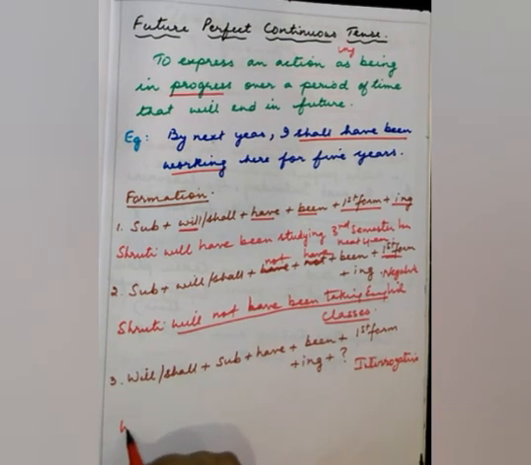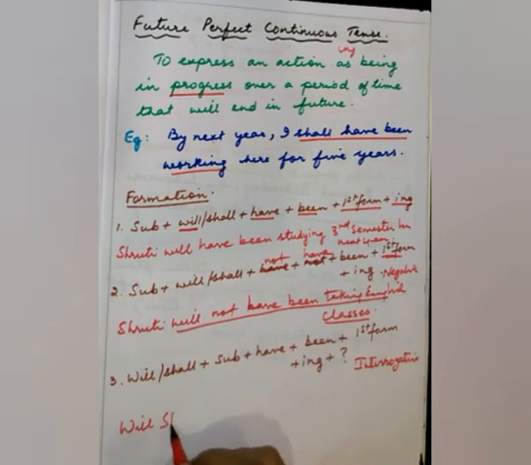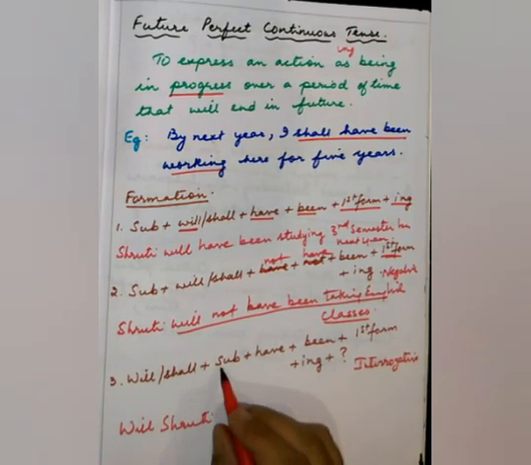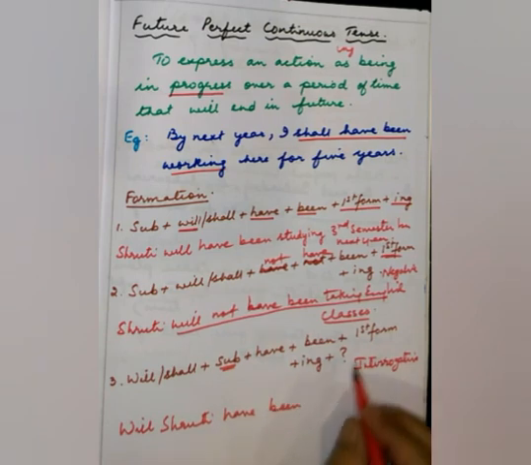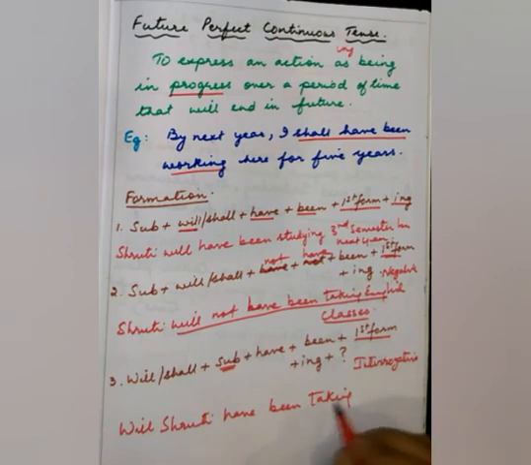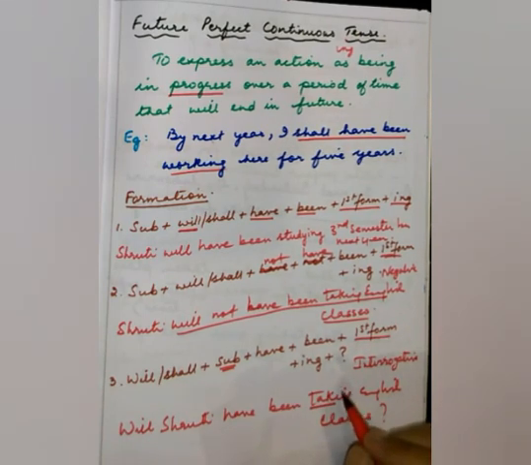Okay. So, we start with: Will Shruti have been taking English classes? Subject, have been, first form plus ing, taking. This is the formation.